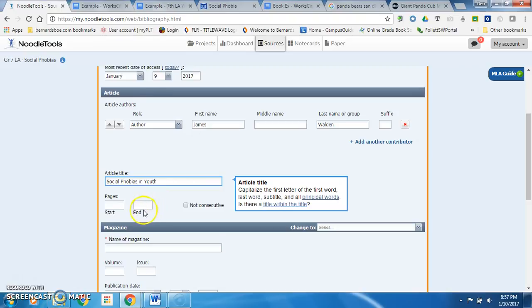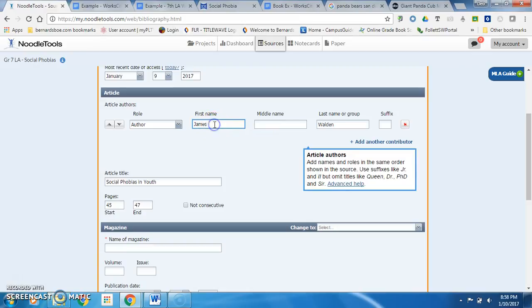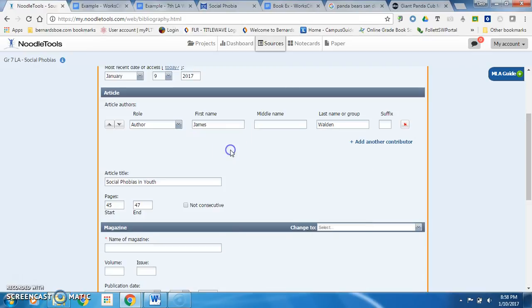So back on the NoodleTools screen, I'll put 45 for the start page and 47 for the end page. One thing I want to point out, make sure you don't hit the backspace key unless your cursor is in a field. That is, you want to be backspacing on a letter. If your cursor is not in a field and you hit backspace, it takes you back one screen and you'll come out of this input screen and you'll have to start all over again. So be careful about that.